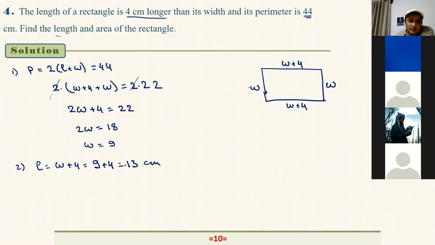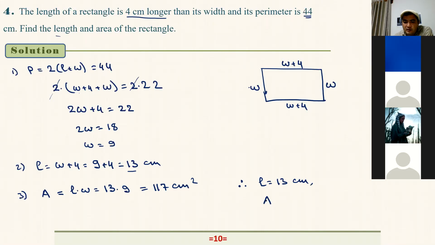Now I know the length, I know the width, so we can also find the area. What is the area of this rectangle? That is length times width. The length we have just found is 13, and the width is 9. That's 13 times 9, equal to 117 cm squared. So the length of this rectangle is 13 cm, and the area of this rectangle is 117 cm squared.